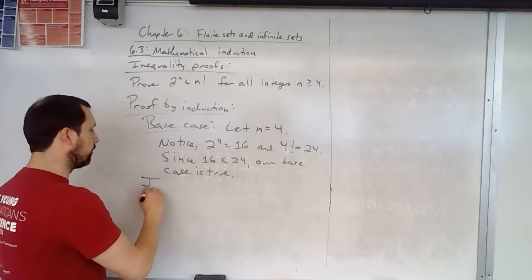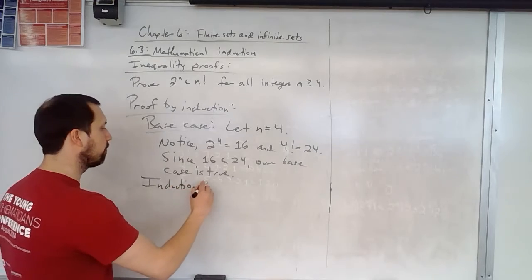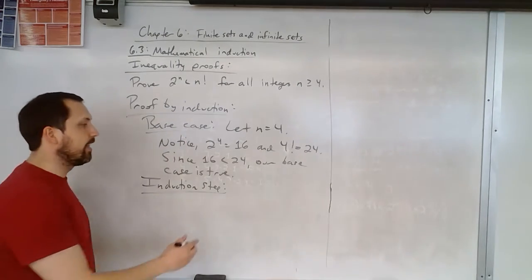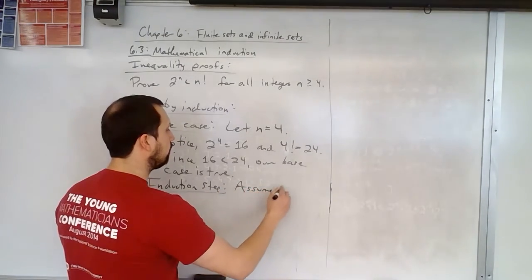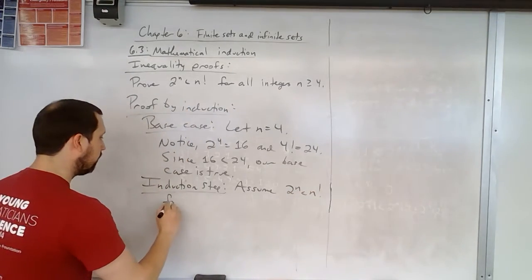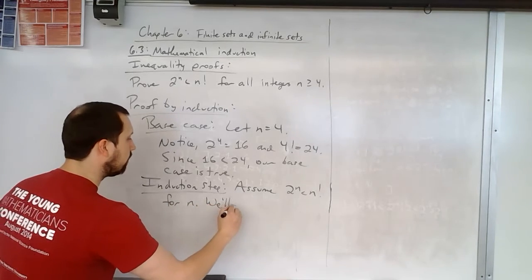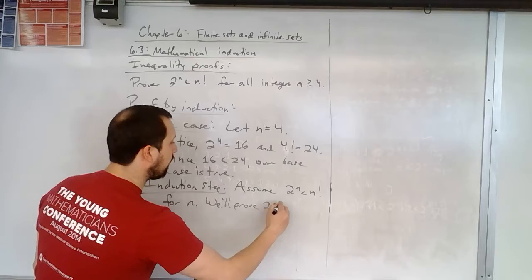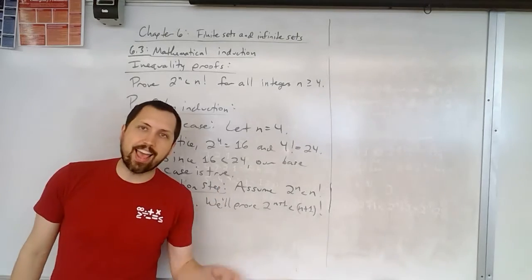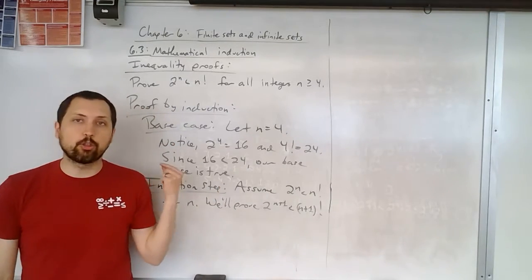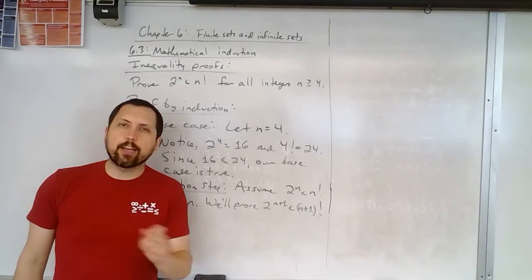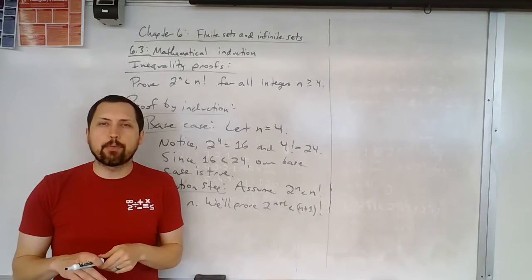Now we'll do our induction step. We will assume 2 to the n is less than n factorial for n. We'll prove 2 to the n plus 1 is less than n plus 1 factorial. So we're assuming that this is true for n, and we'd like to prove this. In other words, I'm assuming that this statement is true for n and proving it's true for n plus 1. Now we have to figure out how to come up with some types of inequalities that will make this true.